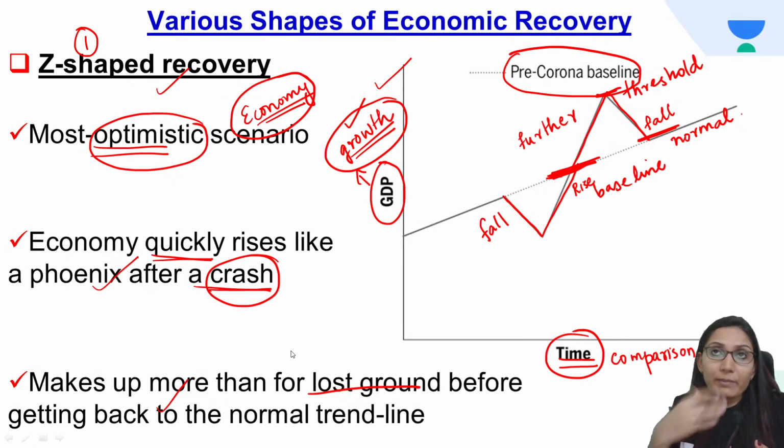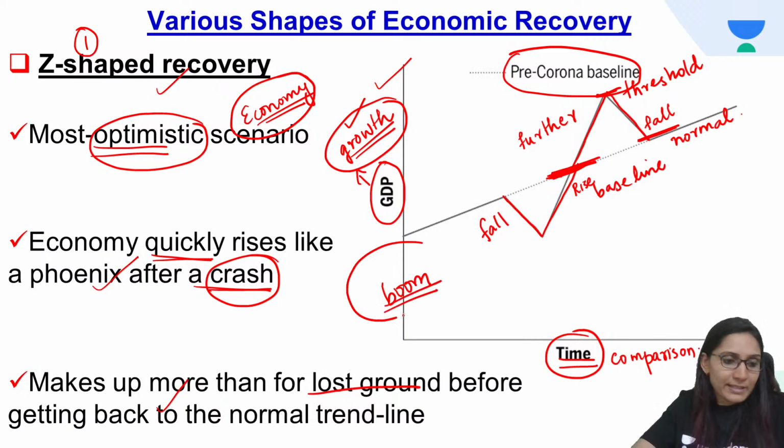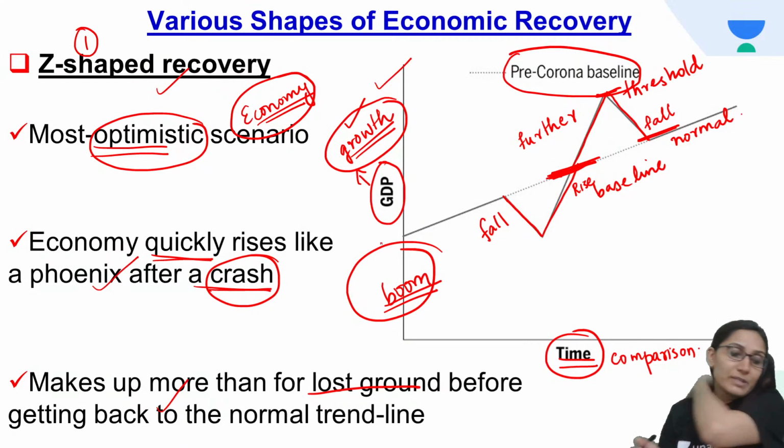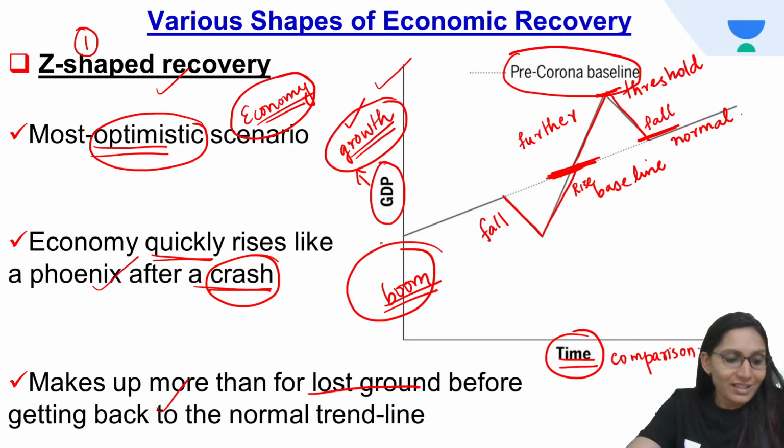That means there will be a very good improvement in the growth rate. Then it will come back to normalcy. That is, before reaching normalcy, there will be a boom, or a very significant or drastic increase in the growth. So there will be a boom before normalcy. Okay, this is Z-shaped recovery, and this is the most optimistic scenario for an economy. I hope it's clear, Anshu, now.